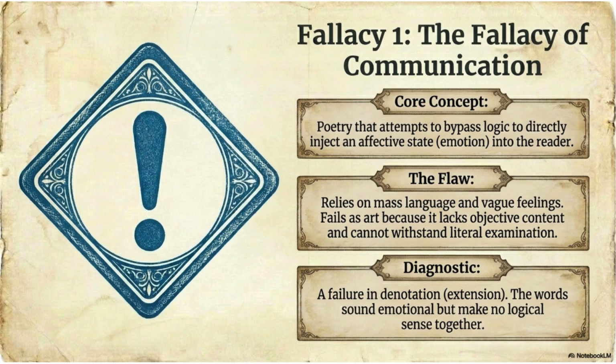Core concept: direct emotional impact. Bypasses logic. Main flaw: relies on vague feelings. Resembles propaganda. Diagnosis: weak extension. Strong but uncontrolled intention. Result: emotional language without artistic depth. According to Allen Tate, the fallacy of communication occurs when a poem tries to produce emotion directly while neglecting logical and literal structure, resulting in weak artistic value and a failure of extension.